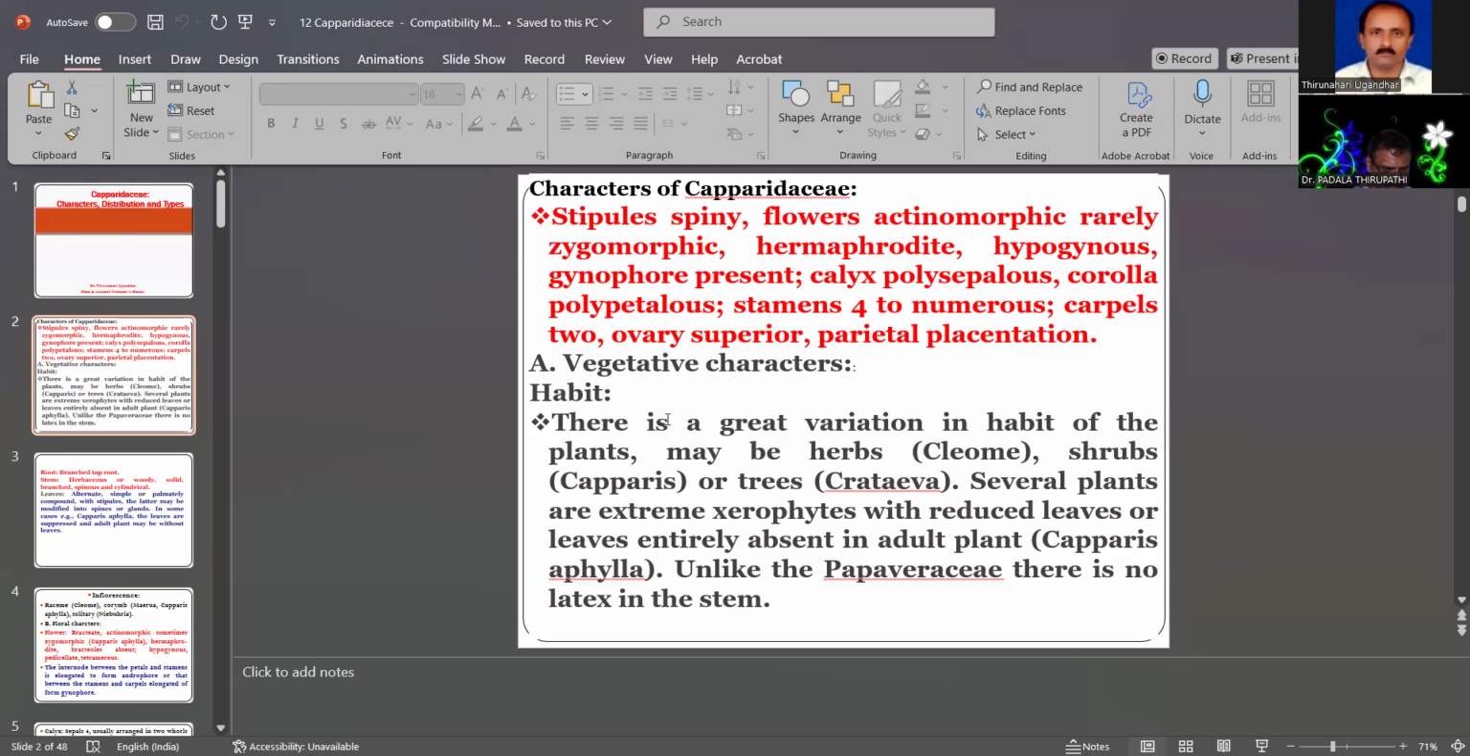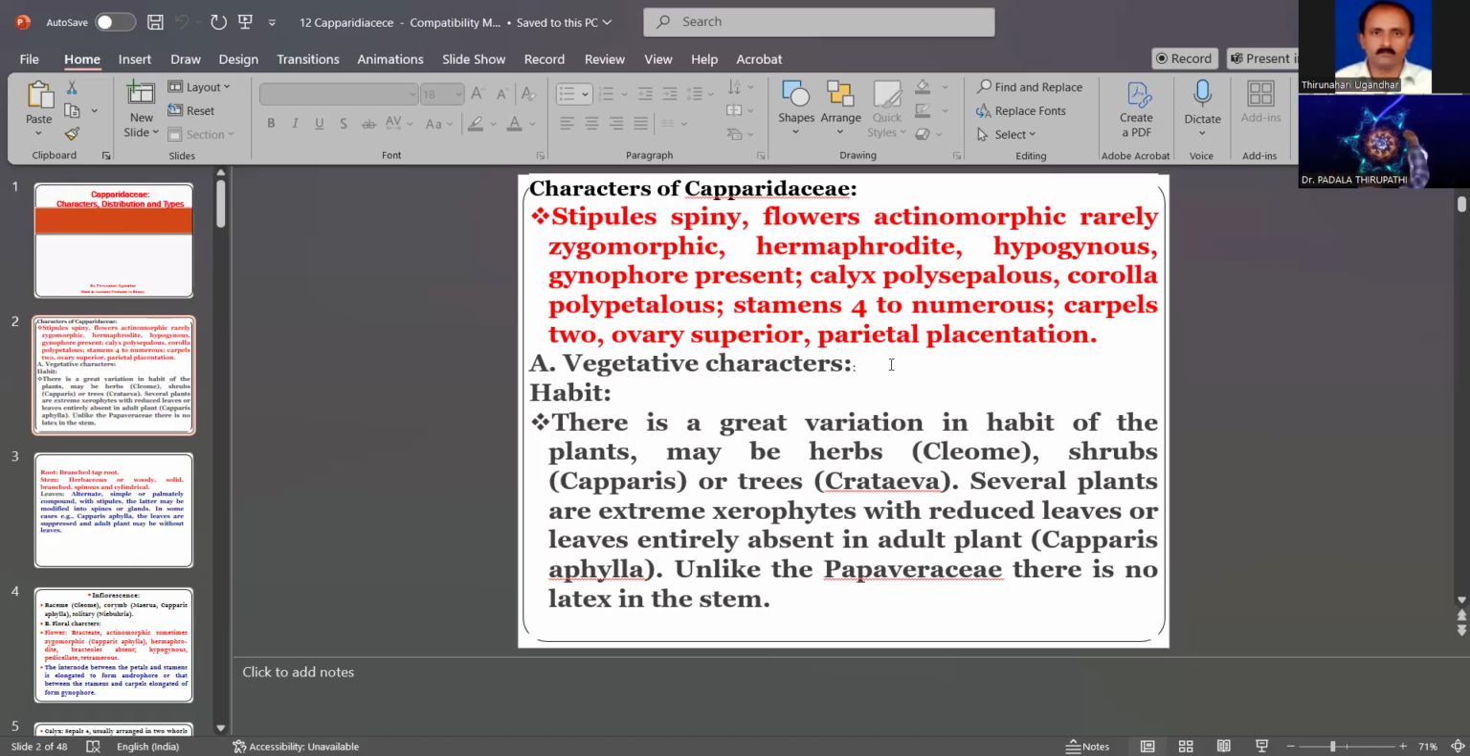Then what are the vegetative characters of the plants? There is great variation in the habit of the plants. They may be herbs, like Cleome viscosa, then shrubs, like Capparis, also trees, like Crateva. Several plants are extreme xerophytes, where the leaves are modified into spines or stipules, reducing the transpiration rate. That is the xerophytic nature with reduced leaves, also a major character. Also early leaves are entirely absent in the adult plant.